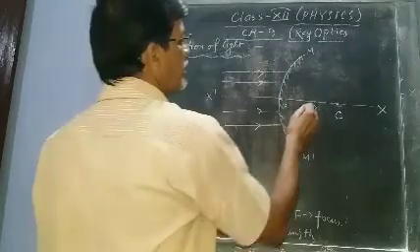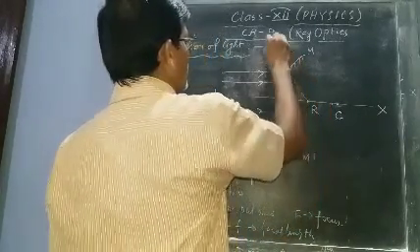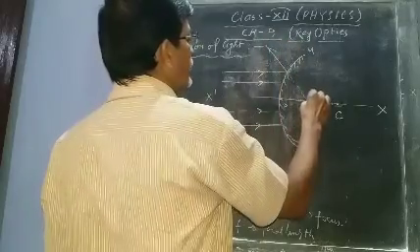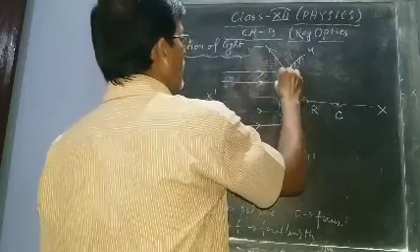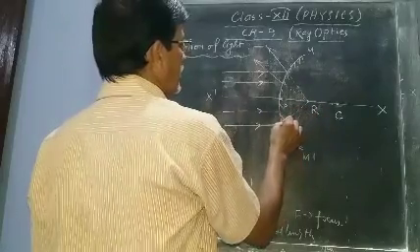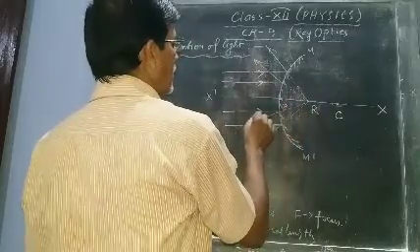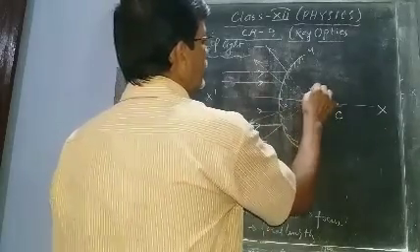Now the rays which are parallel to the principal axis, after reflection, seem to be coming from a point on the principal axis. This point is called the focus.